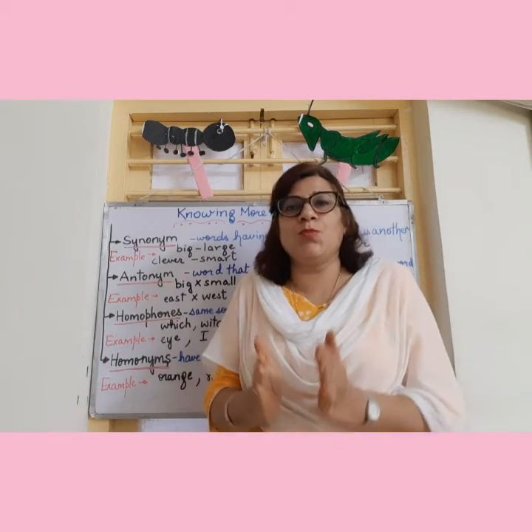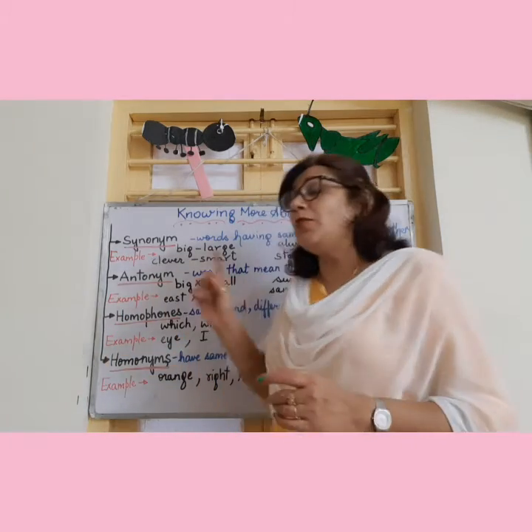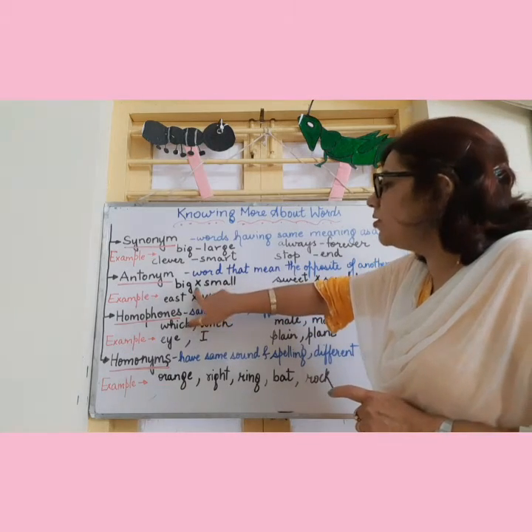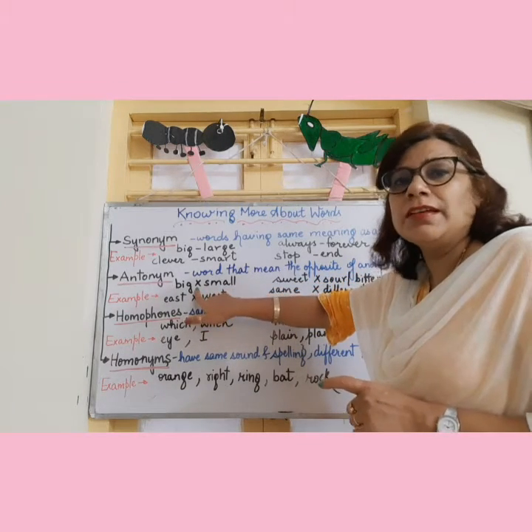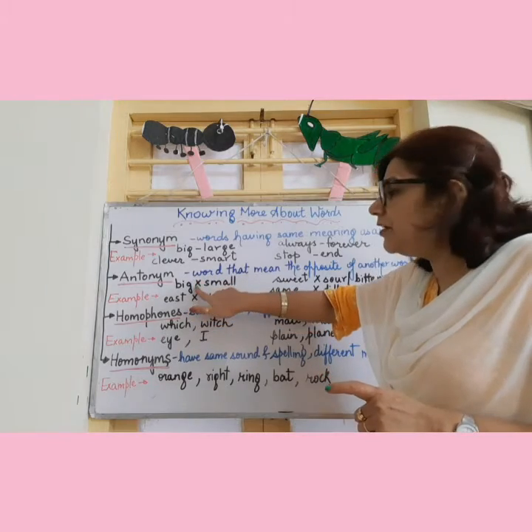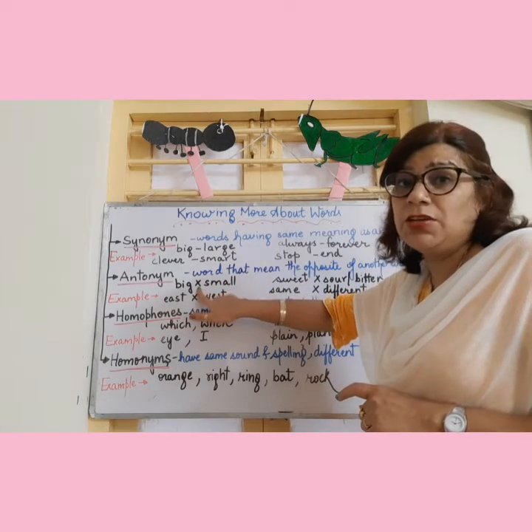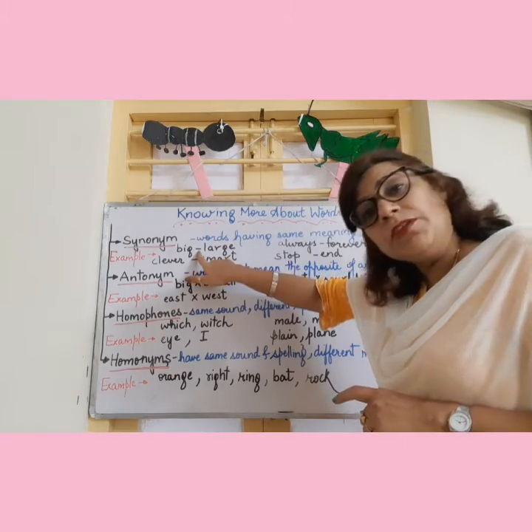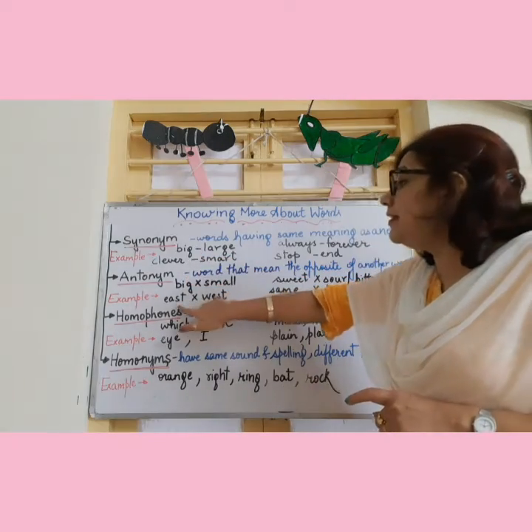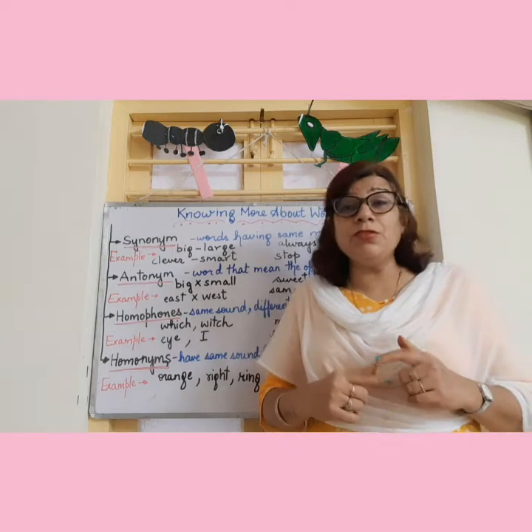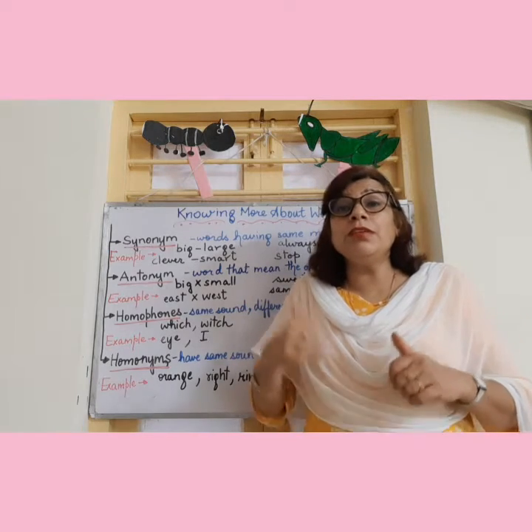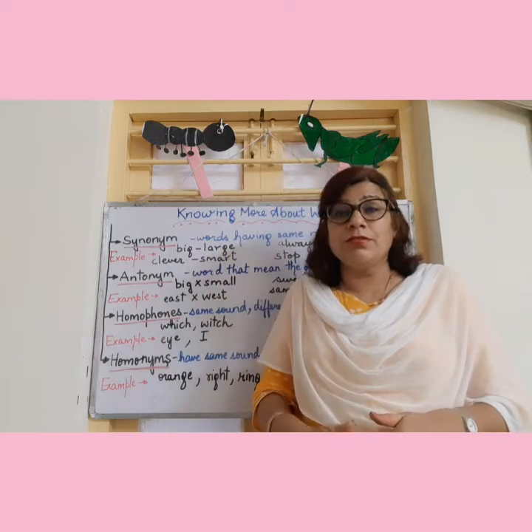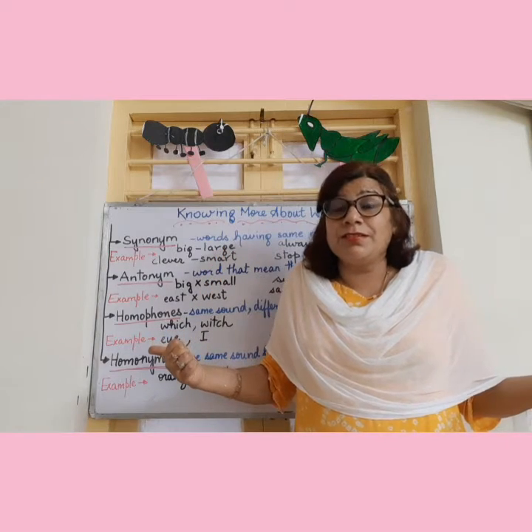Big bus, small bus. Always when we are going to write the antonyms, remember we are going to use a symbol of cross, which means they are antonyms. And whenever we will write the synonym or the meaning of something, that time we will use a hyphen. Then east, west. Don't we know about directions? We all know east, west, north, south. They are opposite in directions, right?